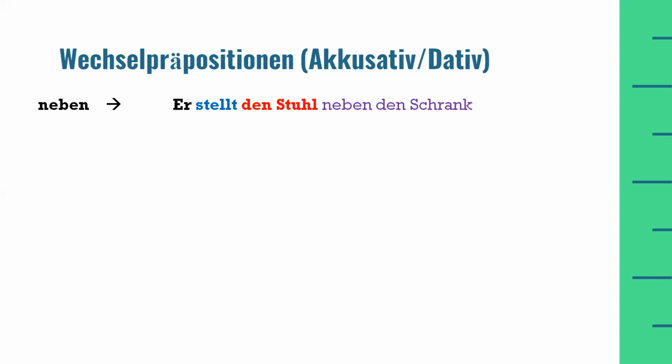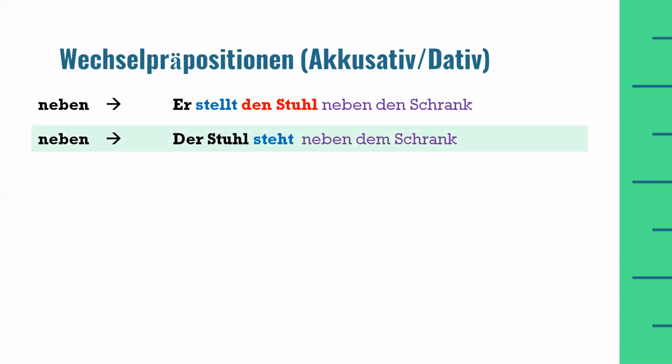Stellt den Stuhl neben den Schrank. He puts the chair beside the cupboard. And the second example of the preposition neben will be der Stuhl steht neben dem Schrank. The chair stands beside the cupboard. In these two examples, the difference is again clear. In the first example, he is putting the chair beside the cupboard. So there is a movement.